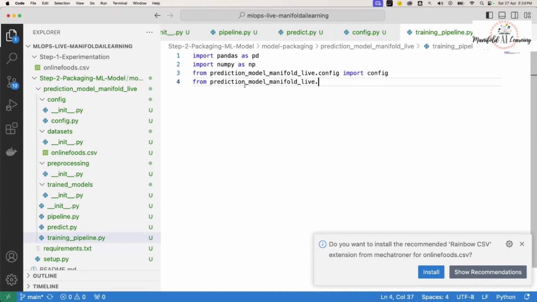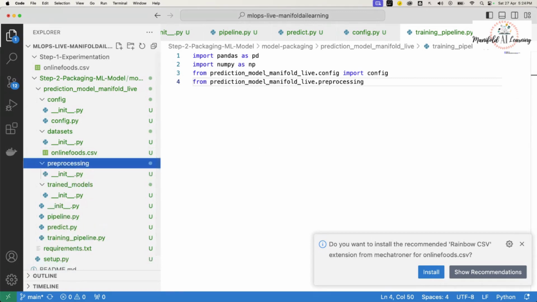I would go ahead and import some pre-processing. I'll say .preprocessing. We'll have to import a module, so let me go ahead and create a module inside this preprocessing folder so that we'll have it as an identifier for us.